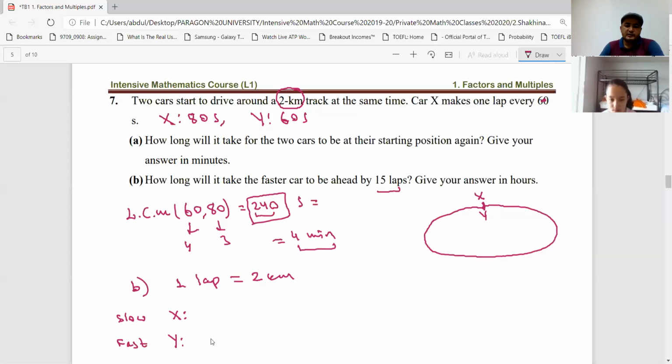Assume that's 15 laps. After T hours or seconds, whatever it is, how long will it take the faster car to be ahead? After T, this X takes T times 1 lap... wait, give me a minute.